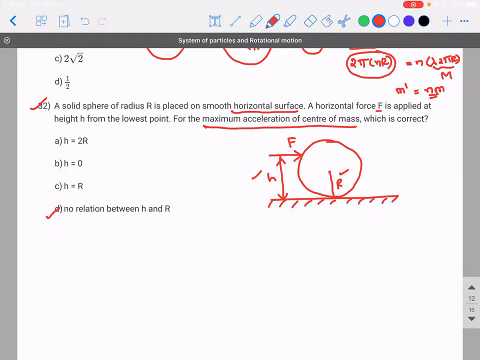What will happen when you apply a force? Forget about this chapter. My question is very simple. What does a force do? Sir, it's going to displace. It is going to create a translatory motion. Translatory motion will give you linear acceleration, correct? So for the translatory motion to occur, the force can be applied anywhere. You have nothing to do with h. Maybe if they had asked about rolling, then your answer is right, torque would have been maximum. Are you able to understand?